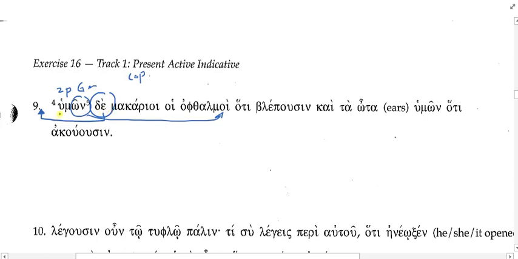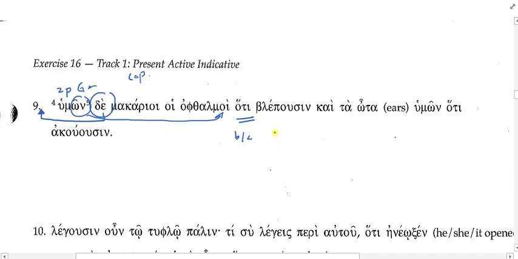So, and or but your eyes are blessed, or but blessed are your eyes, hoti. Hoti could mean a couple of things, right? That, since, or because. So perhaps he's giving the reason that he makes this pronouncement of blessing. And if he is, we're going to try on because and see how that works.